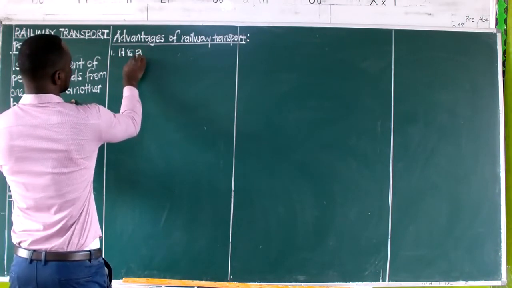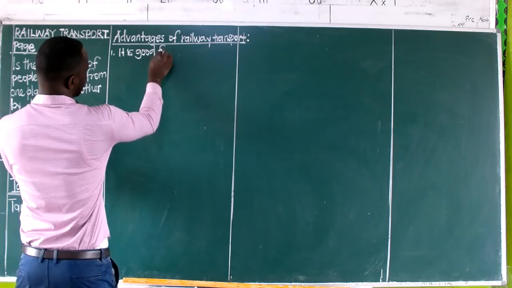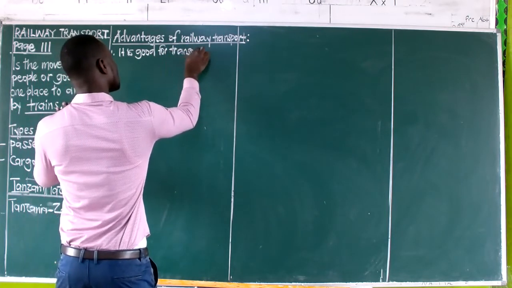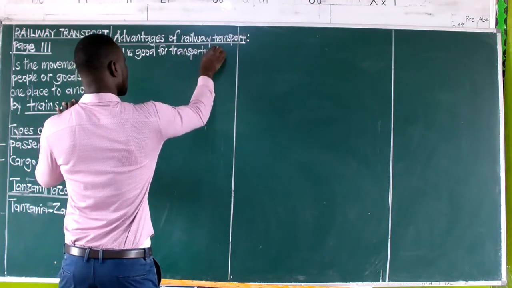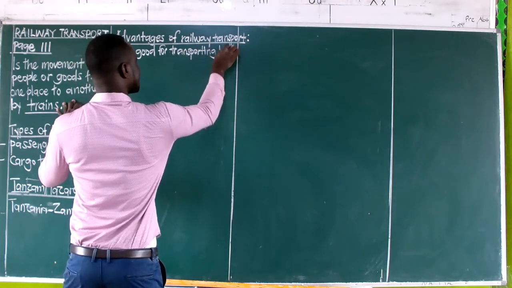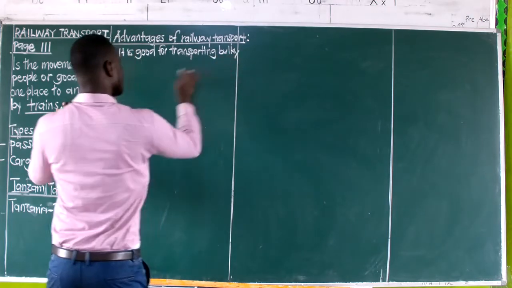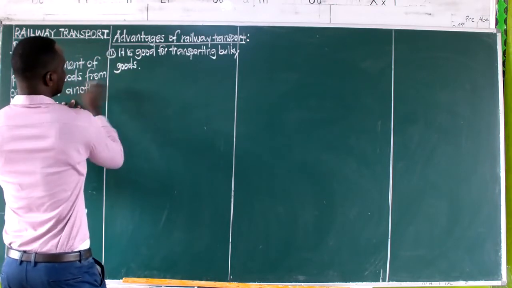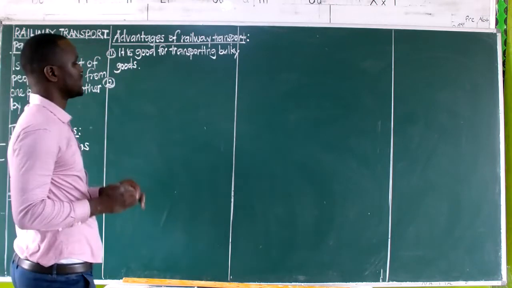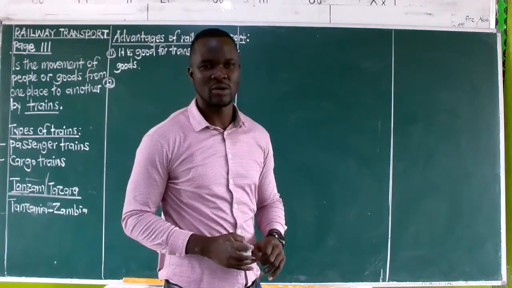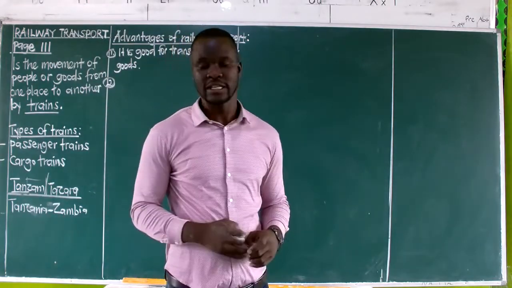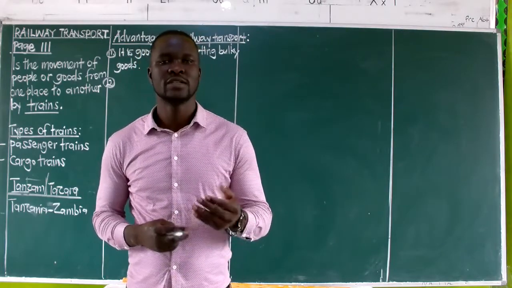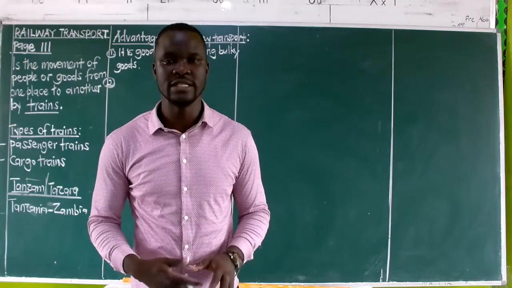It is good for transporting bulky goods. That is the first one. If we watch the other previous lesson, that is when we are talking about road transport and water transport. When it came to water transport, we said this is the one which transports more bulky goods than any other.